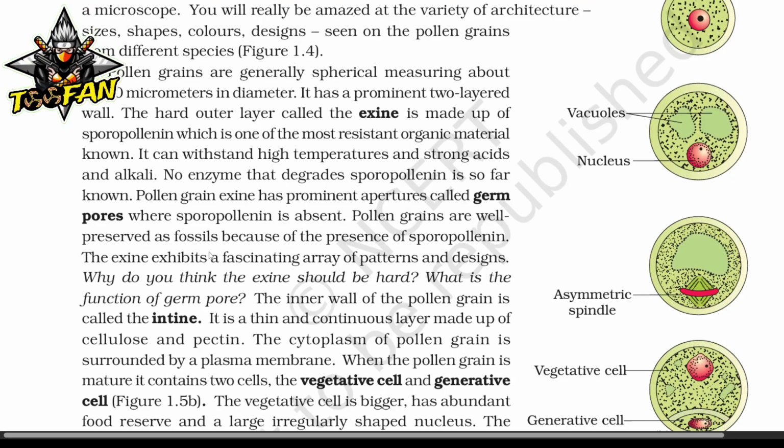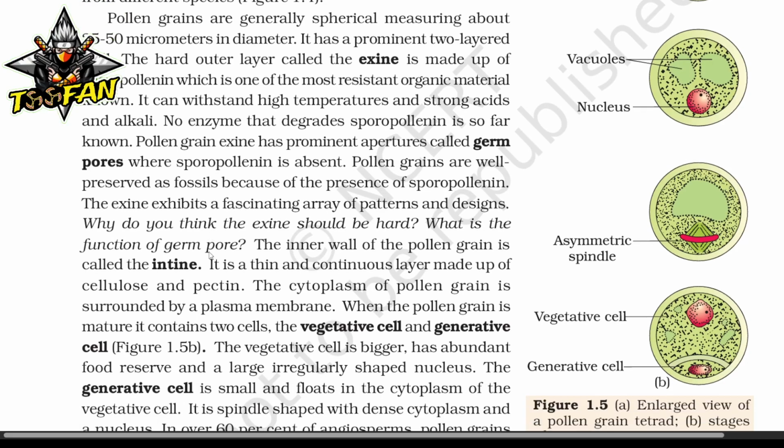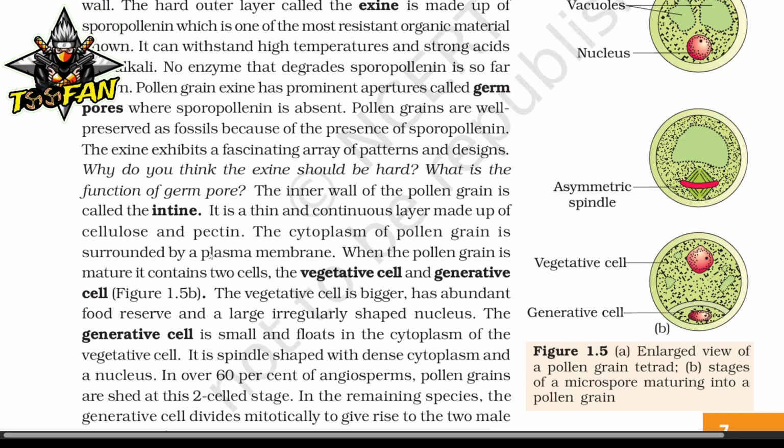The inner wall of the pollen grain is called intine. It is a thin and continuous layer made up of cellulose and pectin. The cytoplasm of pollen grains is surrounded by a plasma membrane. When the pollen grain is mature, it contains 2 cells, the vegetative cell and the generative cell. The vegetative cell is bigger, has an abundant food reserve and a large irregularly shaped nucleus. The generative cell is small and floats in the cytoplasm of the vegetative cell. It is spindle shaped with dense cytoplasm and a nucleus.